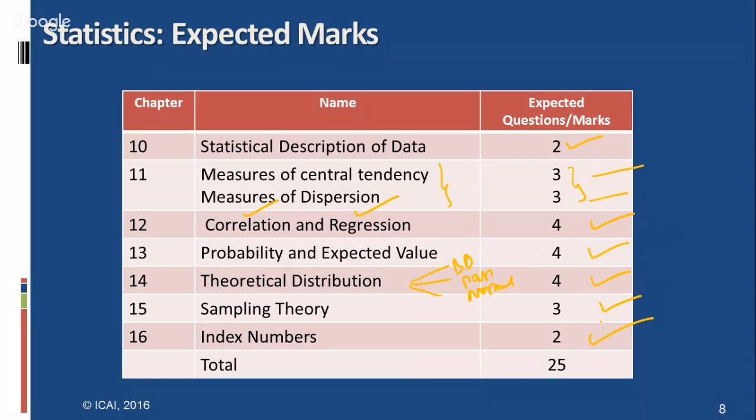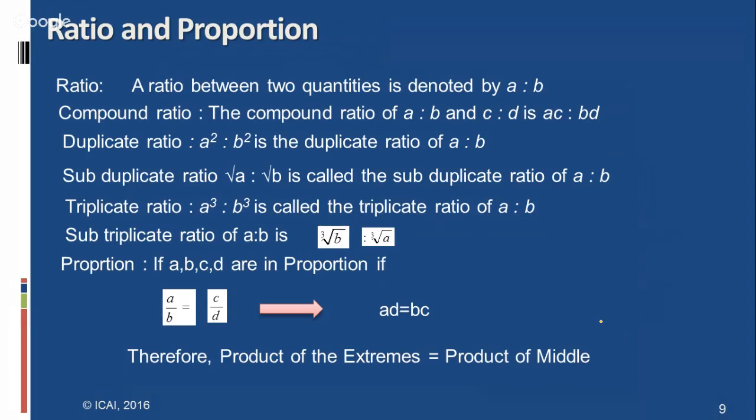Now coming to the chapter wise, an overview of the ratio and proportions. Just what are the questions students have to remember chapter wise. I can give quick guidance to each chapter wise. First, students have to remember what is the definition of the ratio. A ratio between two quantities is denoted by A is to B. In this concept further, the first term is called antecedent and the second term is called consequent actually.